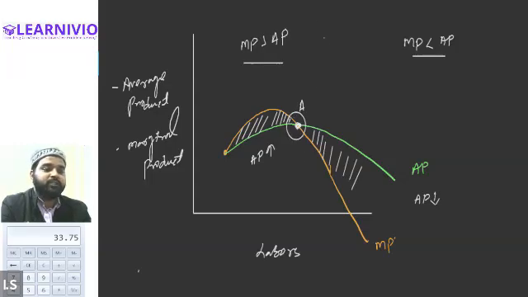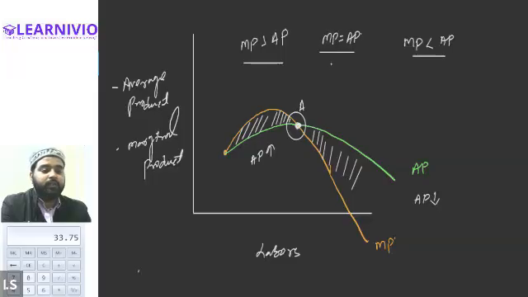At the point of intersection, MP is exactly equal to AP. Is that right? Okay. And when MP is equal to AP, AP is constant, and you can also see that it is at its maximum point. This is the maximum point of the AP. So AP is constant as well as maximum. Is that clear? Yes, sir.